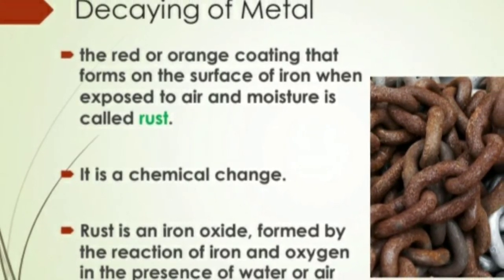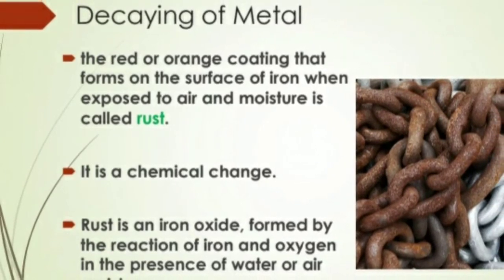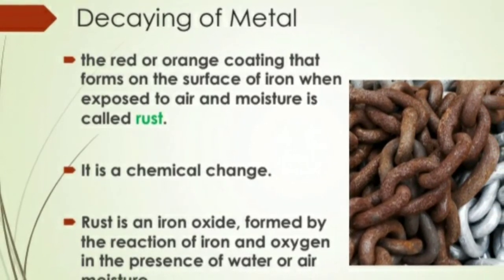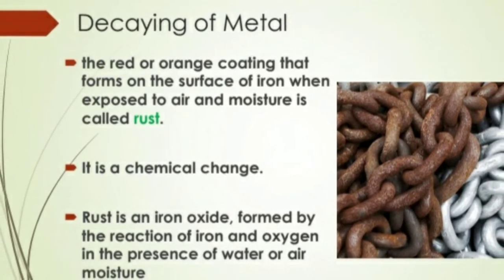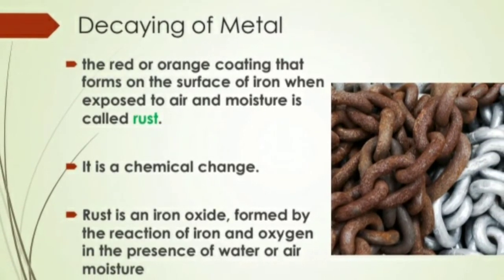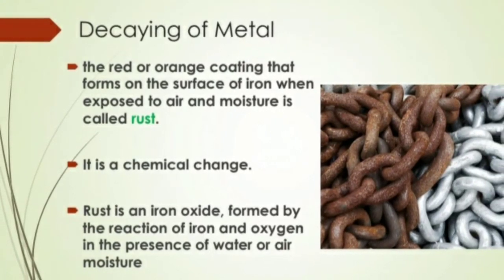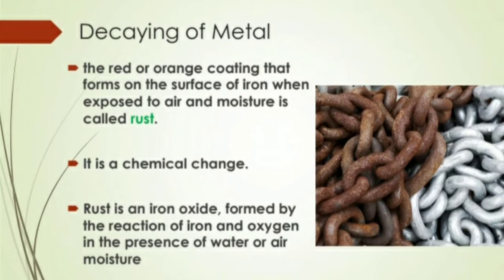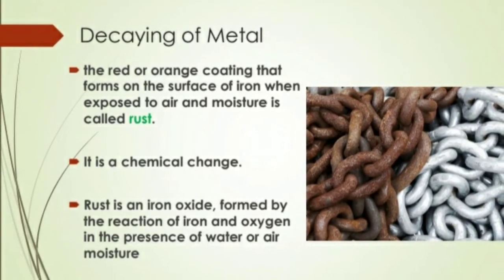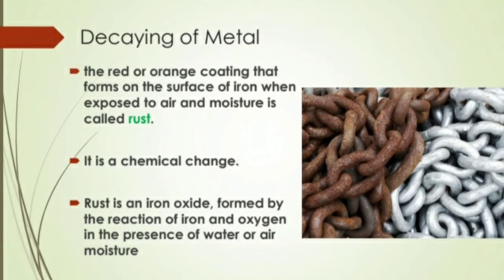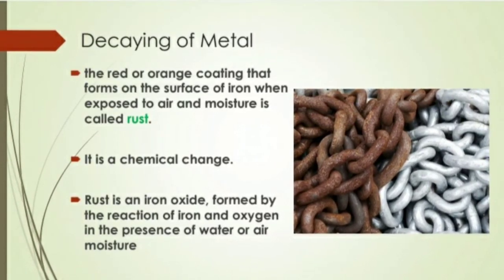Decaying of metal. The red or orange coating that forms on the surface of iron exposed to air and moisture is called rust. It is a chemical change. Rust is an iron oxide formed by the reaction of iron and oxygen. It is formed in the presence of water or air moisture.